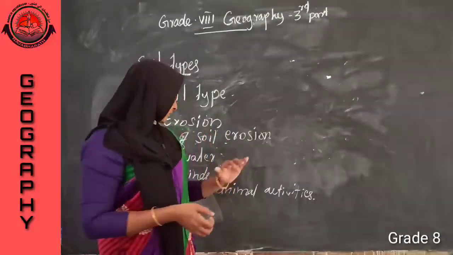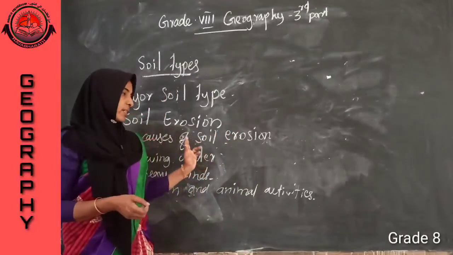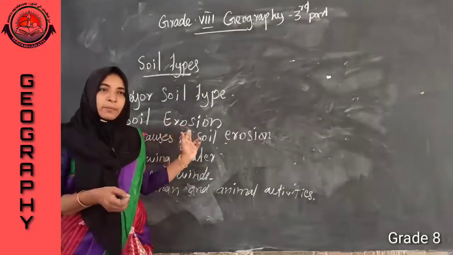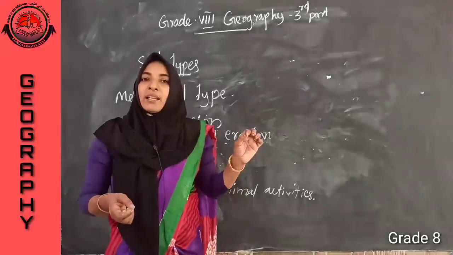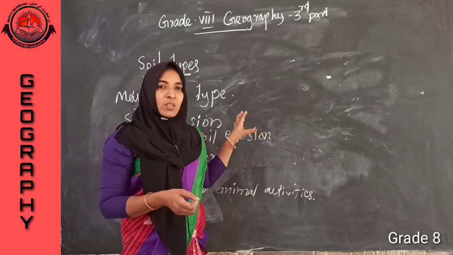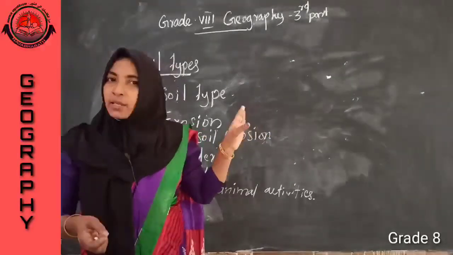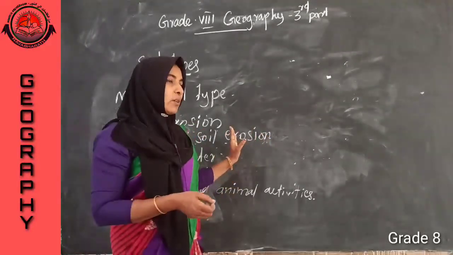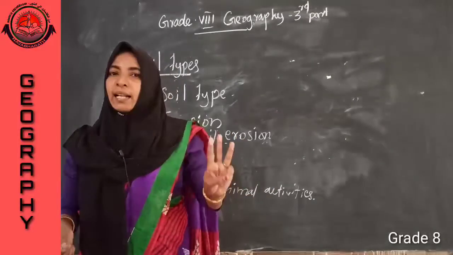Listen. Soil erosion is a process by which the upper layer of the soil is removed from the earth surface. Which are the causes of soil erosion? There are three causes.